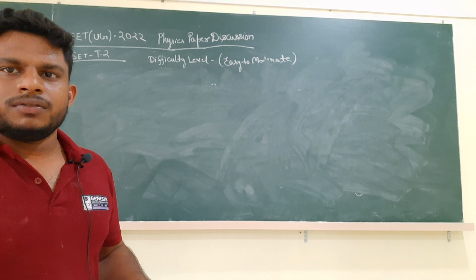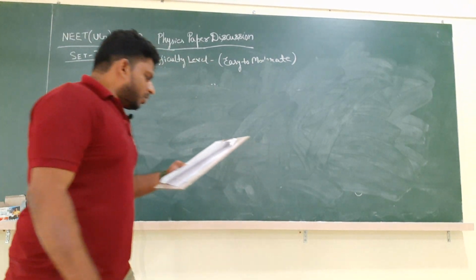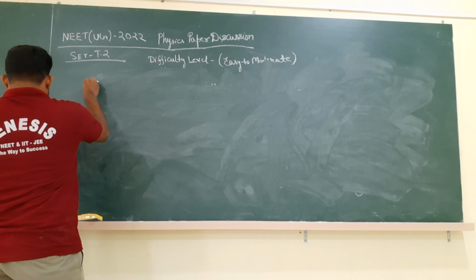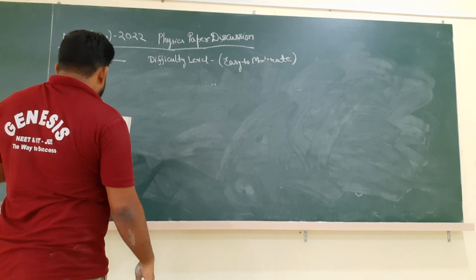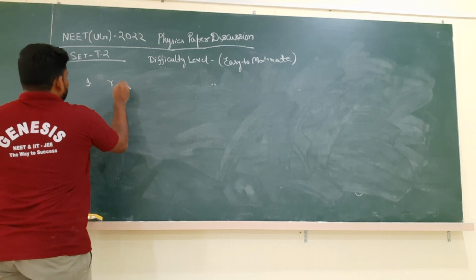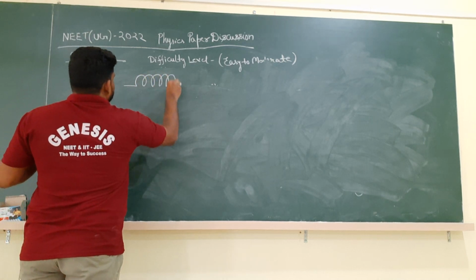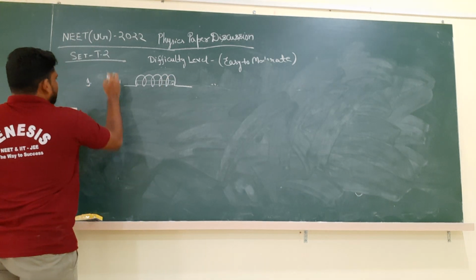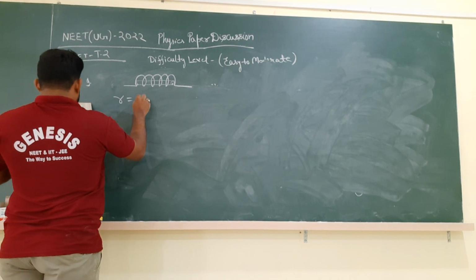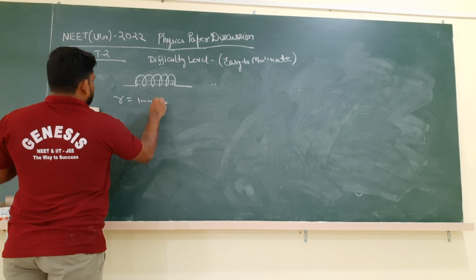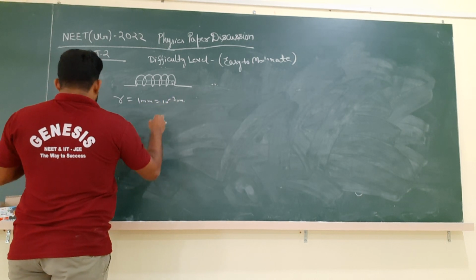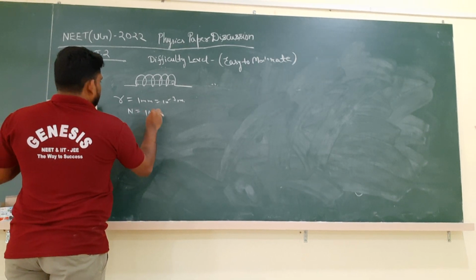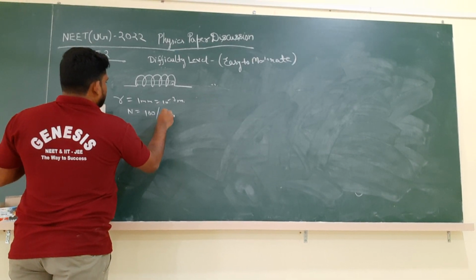Now in the 8th question we can see that the eighth question is completed. In the 9th question we can see that there is a long solenoid of radius 1 millimeter. So the solenoid is like this. Now we know it is a solenoid and inside a magnetic material will be there. So what is the radius? Radius is equal to 1 millimeter, that is equal to 10 power minus 3 meters. It has how much? 100 turns per mm.